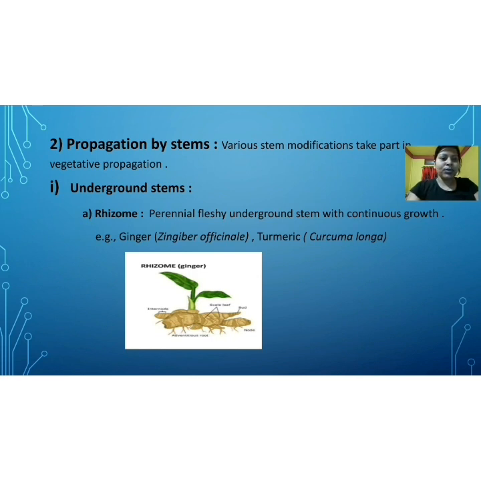You have seen the node, bud and internode shown in the diagram of the ginger, and this part of the ginger which we consider as the edible part is known as rhizome. That rhizome has continuous growth, and it is an underground modified stem. Similarly, turmeric is another example of underground stem. So turmeric and ginger are examples of rhizome, and rhizome is a type of underground stem.